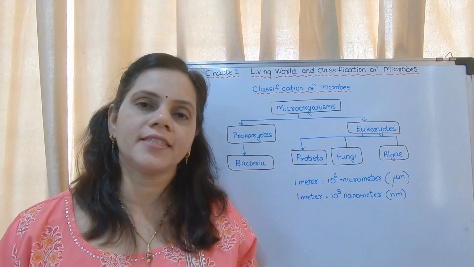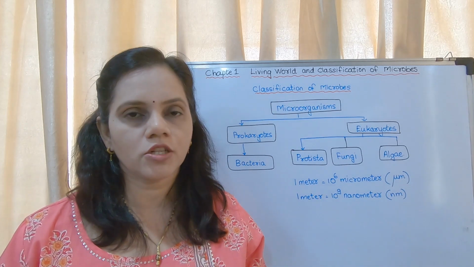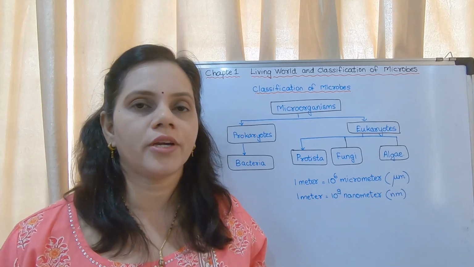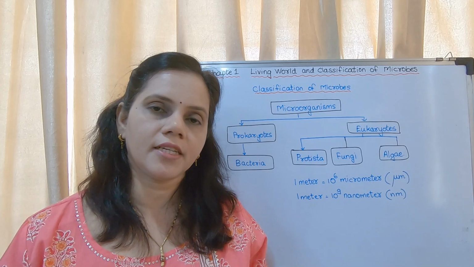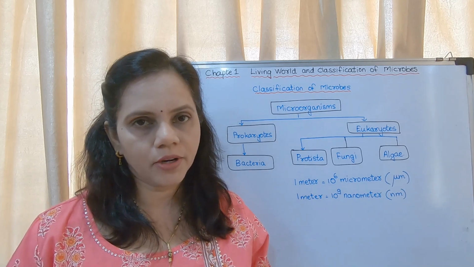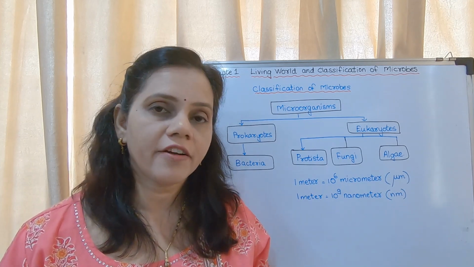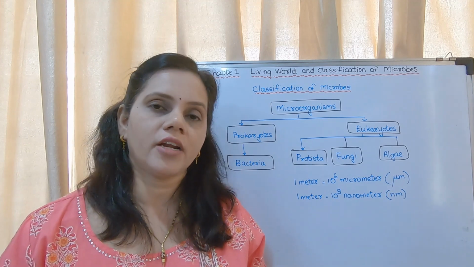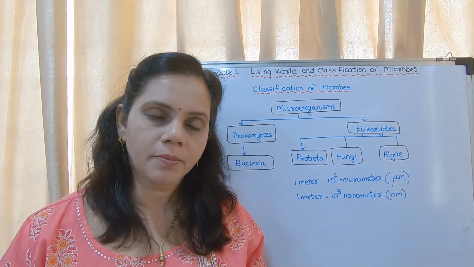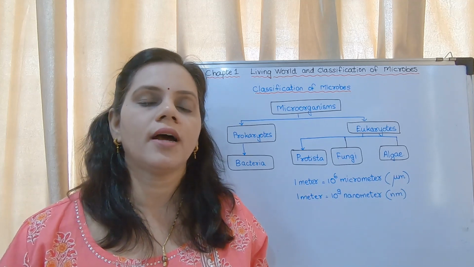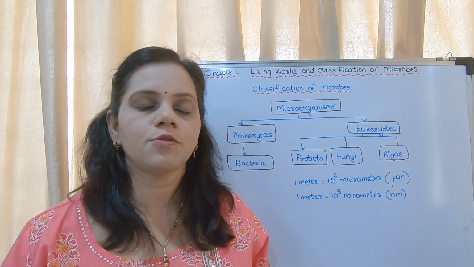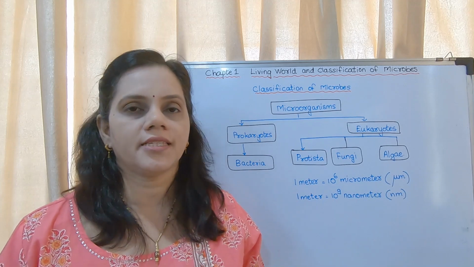While writing the characteristics, you have to write the examples also. Minimum 4 points you have to write. If there are only 3 points given in the textbook, then you may write only 3 points. But if there are 5 points and you are writing only 2 or 3, teachers will cut marks. So you have to learn all the characteristics, minimum 4 with examples.